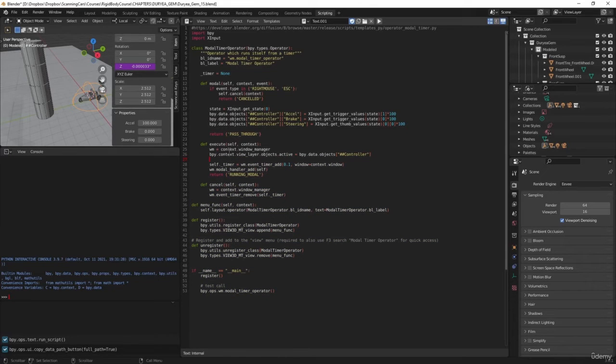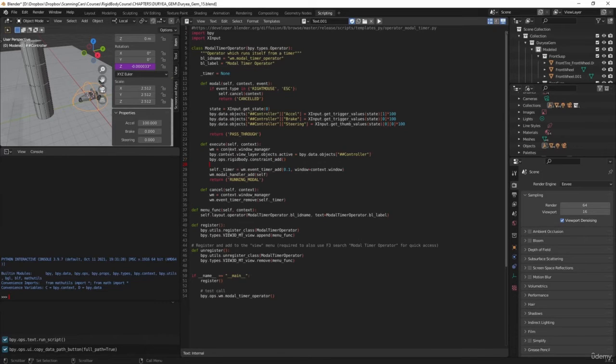Okay. And then we want to cycle it or give it a constraint. ops.rigidbody.constraint_add. Then we'll remove it. Again, this is just a way to make sure the simulation is reset. constraint_remove.